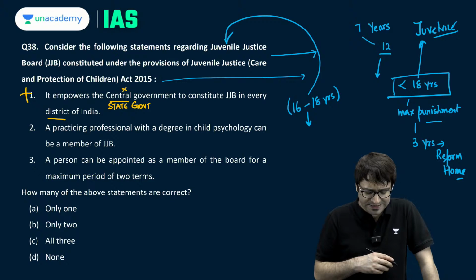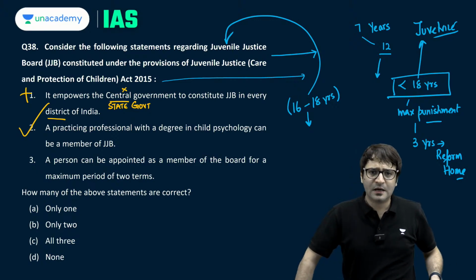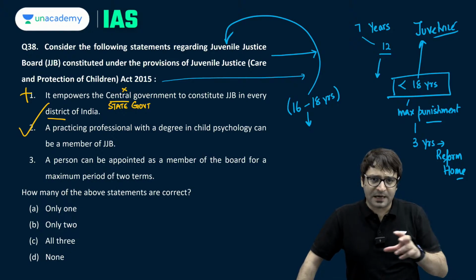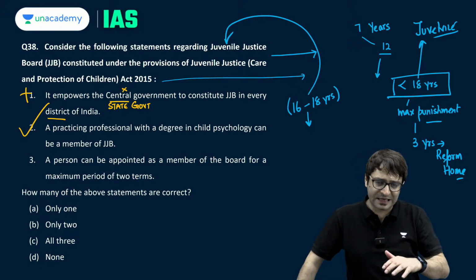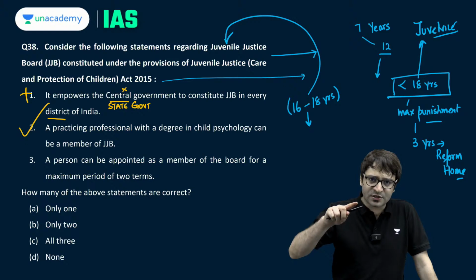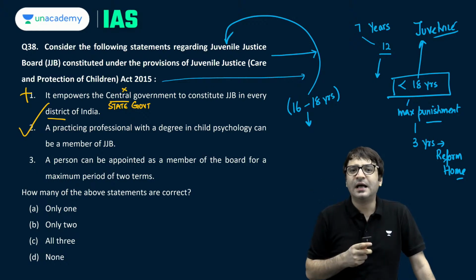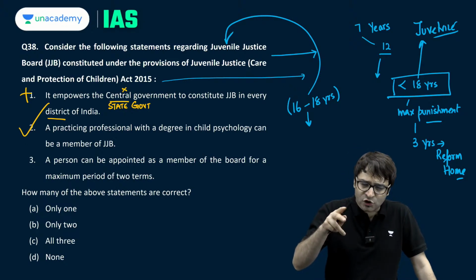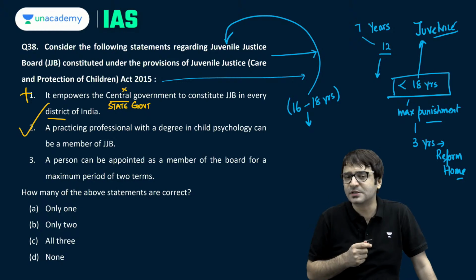A practicing professional with a degree in child psychology can be a member of the JJB. Yes. For example, the recent big crime which was committed in Pune by a speeding Porsche driver who was allegedly drunk, less than the age of 18. Now, whether this juvenile will be tried as an adult or not, for that the analysis of this child has to be done by the members of the Juvenile Justice Board, so that they can see whether this child was aware of what he is doing, what are the consequences of his or her actions.